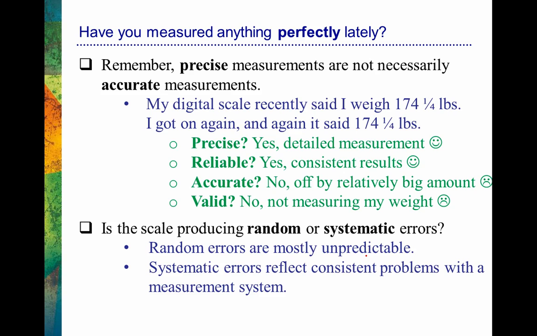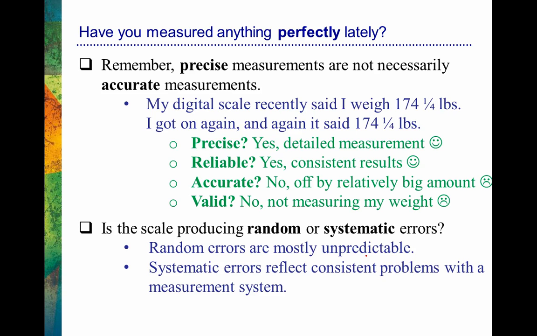Random errors are actually pretty common. In a scale, we wouldn't usually see that much fluctuation, but you probably see this relatively consistently at your own home. You might get on a scale and you're reading the dial as best you can, and it might say 150 pounds, and you look at it a second later when you've moved a little bit and it might say 151. There we're just talking about some random error.